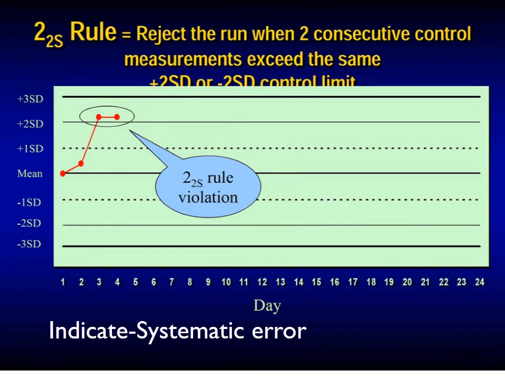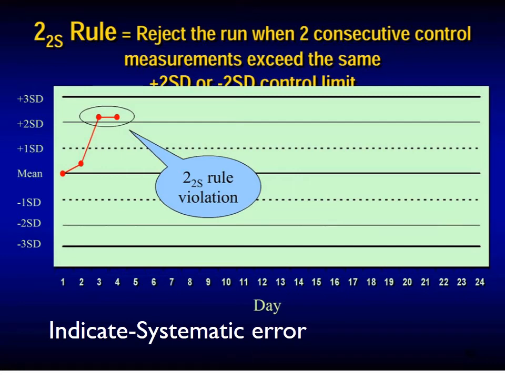And this is the 2-2s rule. This 2-2s rule goes for the violation of the 2 standard deviation on 2 consecutive days. Any one level of control has crossed the 2 standard deviation on 2 successive days, and this is the violation of the 2-2s rule.